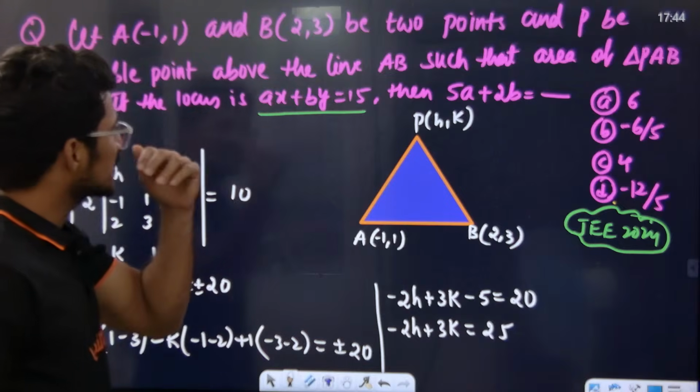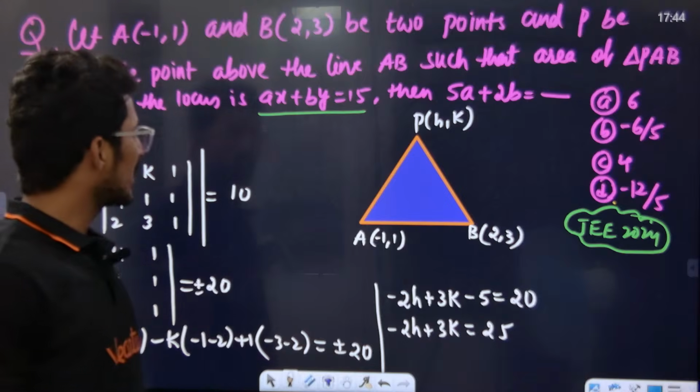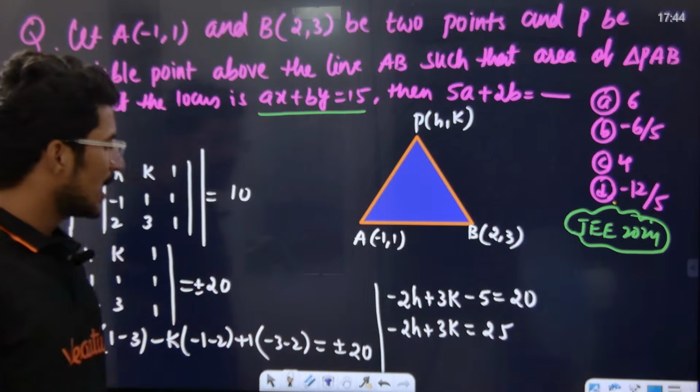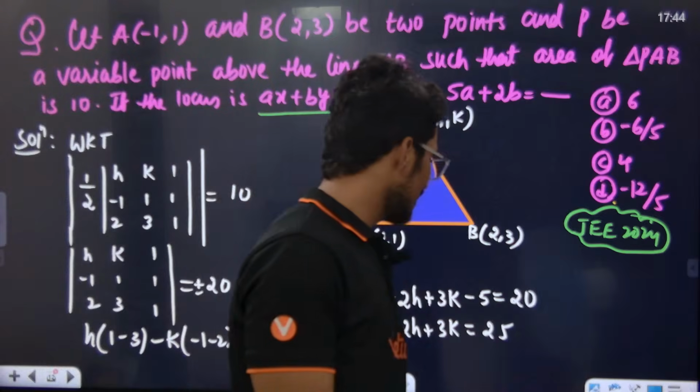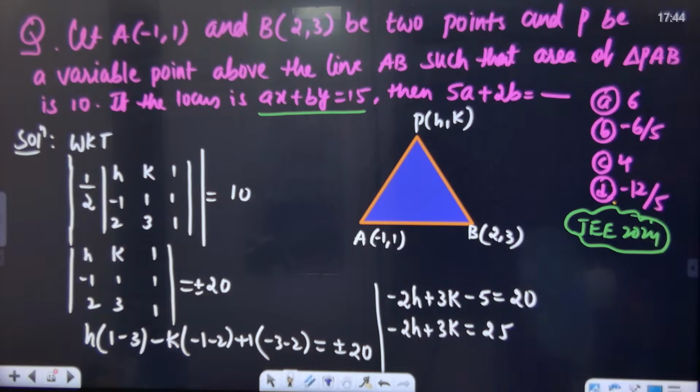They have given ax plus by is equal to 15. How do you convert it to 15? ax plus by is equal to 15 they have given. How do we convert that into that form? I hope you can just do this now. After this it is quite simple. Does everyone understand what I am doing? Did you understand or not? Tell me.